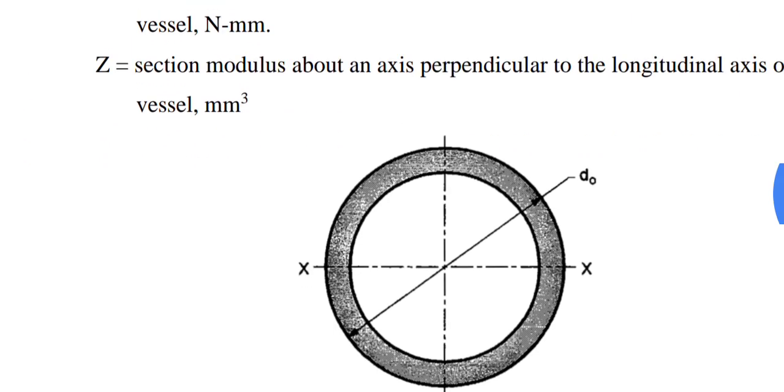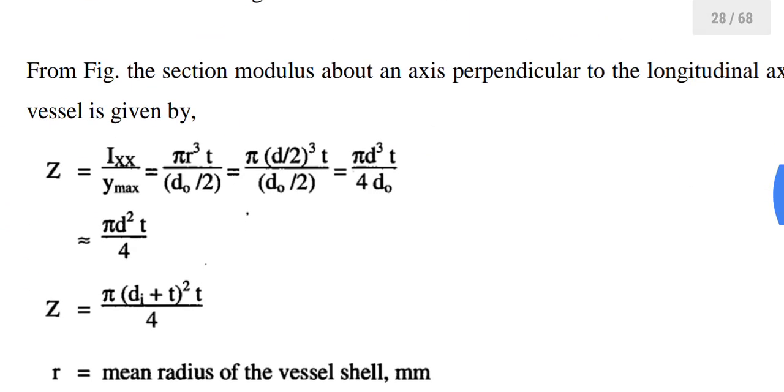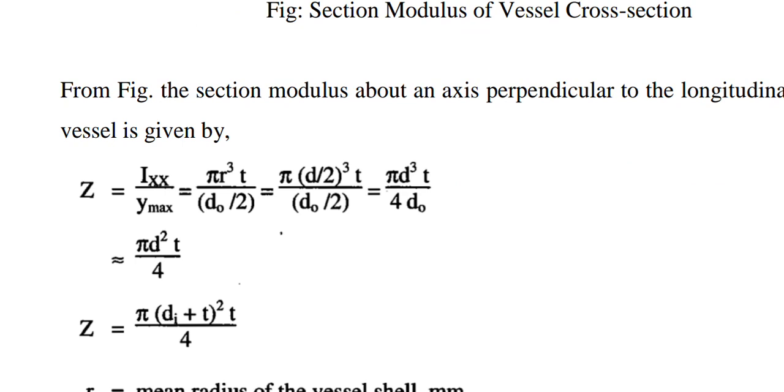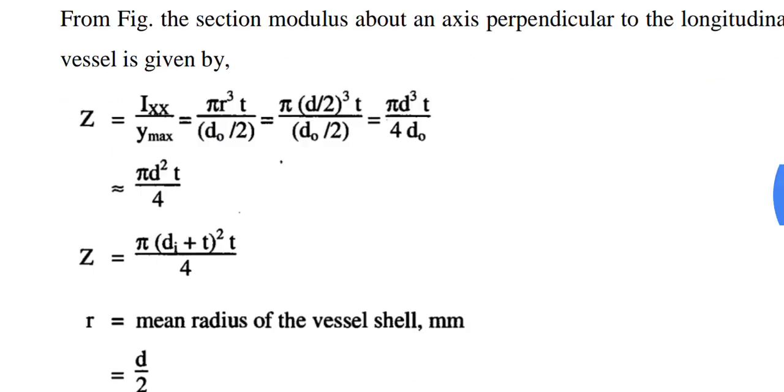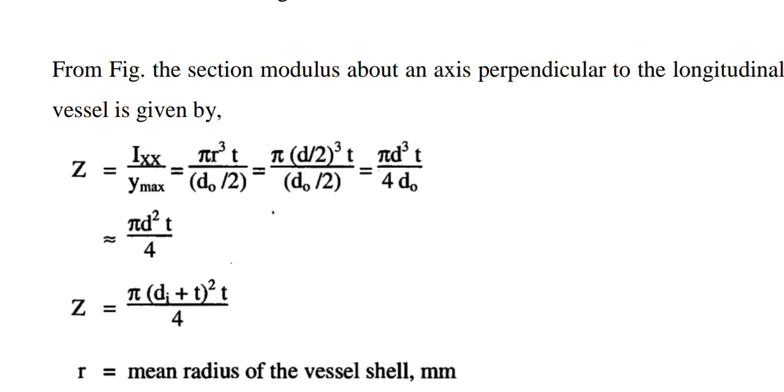Now let us consider the value of section modulus, that is Z. Z is equal to I by y, where I is inertia and y is the layer at which modulus is calculated, and it is the maximum one, that is do by 2, where do is outer diameter. The value of Ixx for circular section is pi r cube into t.